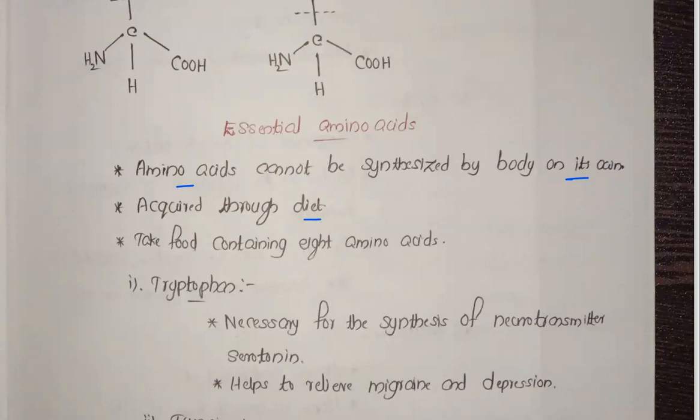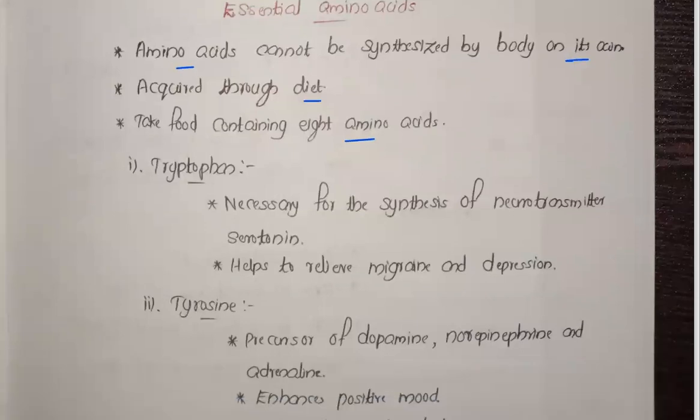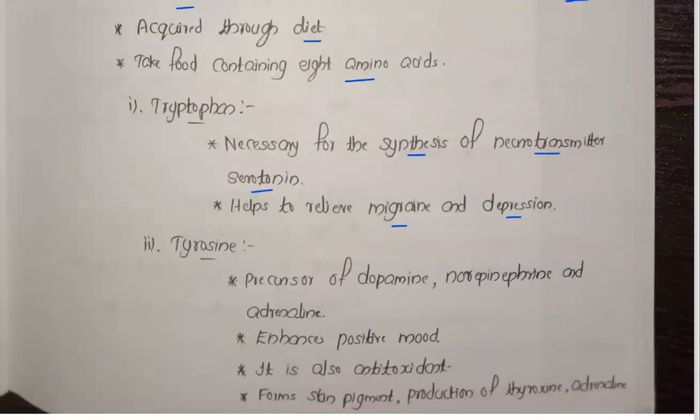Now the food contains 8 types of essential amino acids. Tryptophan is necessary for the synthesis of the neurotransmitter serotonin, and helps to relieve migraine and depression. Essential amino acids, remember, for a board exam you have to learn the names. For a NEET exam, you have to learn including the functions.